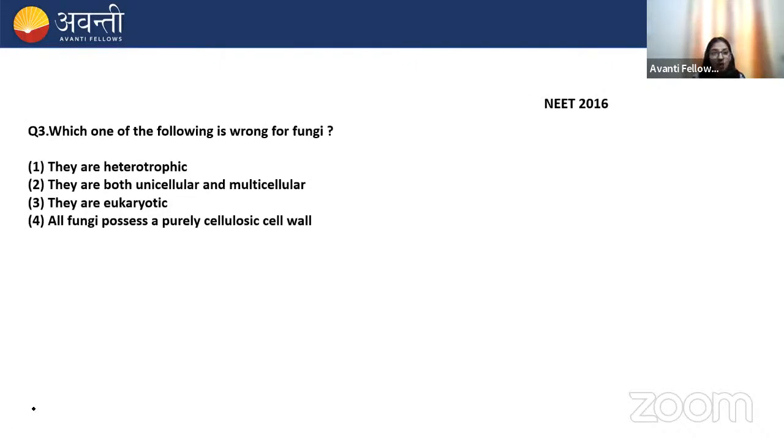Moving next, which one of the following is wrong for fungi? Option 1, they are heterotrophic. Option 2, they are both unicellular and multicellular. Option 3, they are eukaryotic. Option 4, all fungi possess a purely cellulosic cell wall. They're asking about the wrong, that is incorrect statement. Very good, Veena. Very good, Sushant. Very good, Shishni. Very good, nursing.